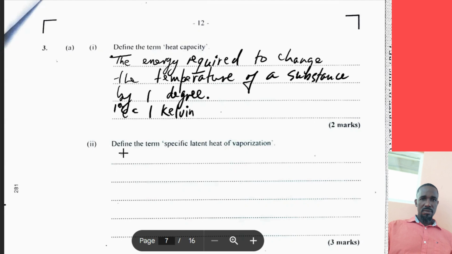This next part of the question asks us to define the term specific latent heat of vaporization. This is the amount of energy that is required to convert 1 kilogram of a substance from liquid to gas at constant temperature.